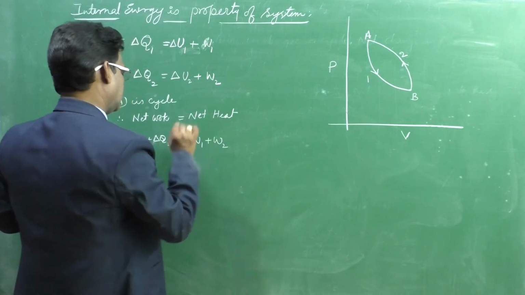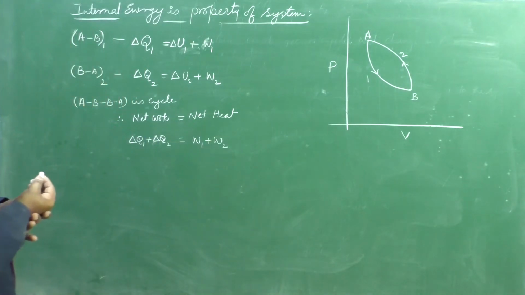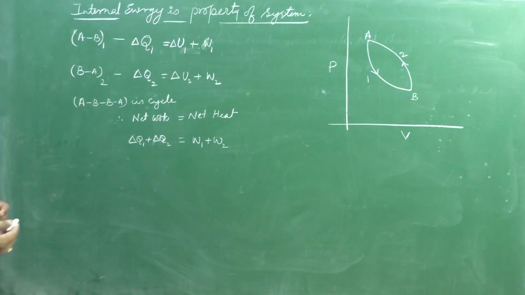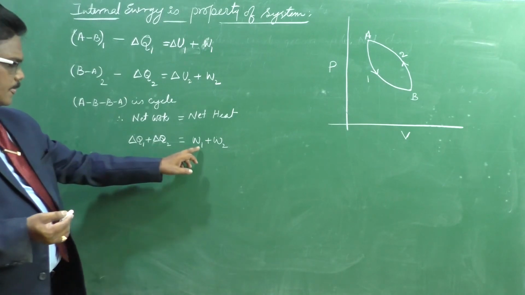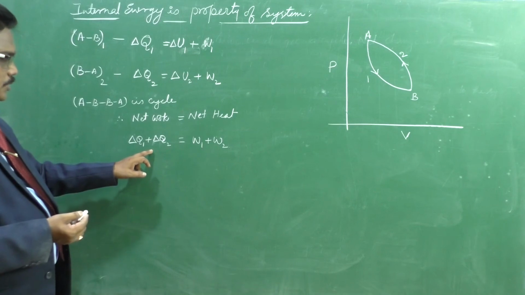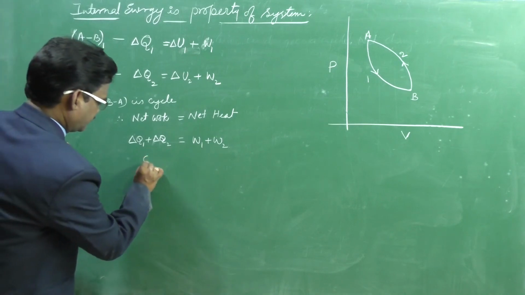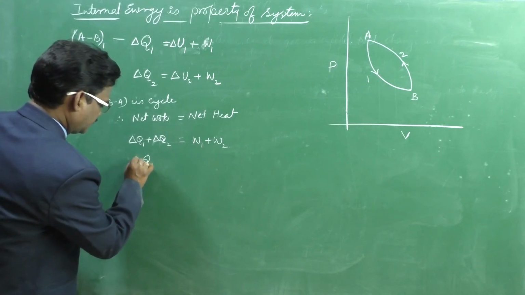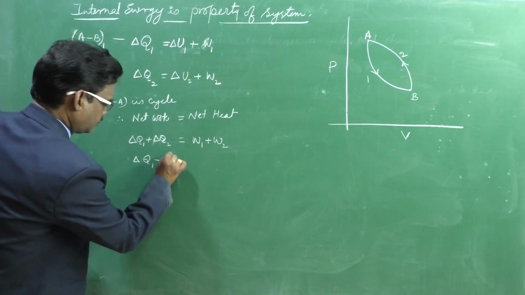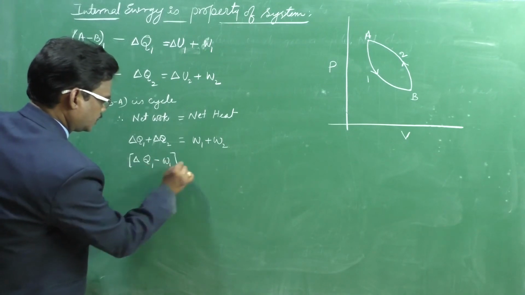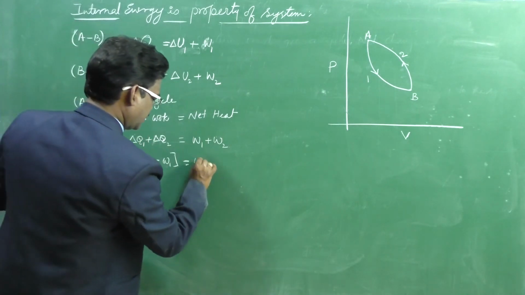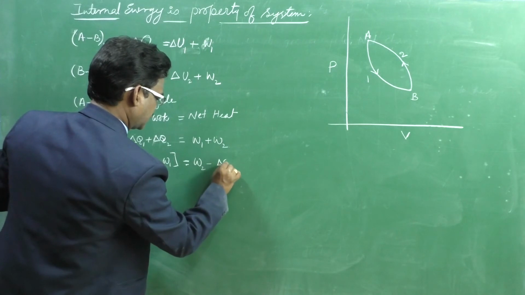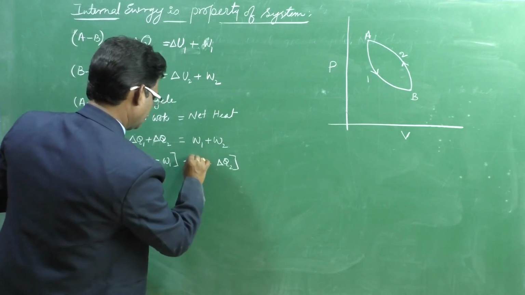Now I want to take delta Q1 minus W1 to this side, and delta Q2 to the other side: W2 minus delta Q2.